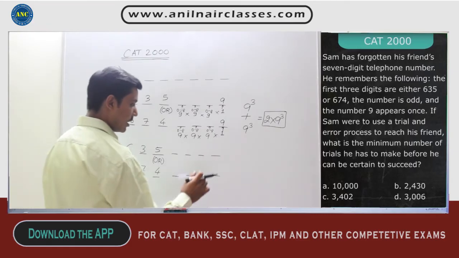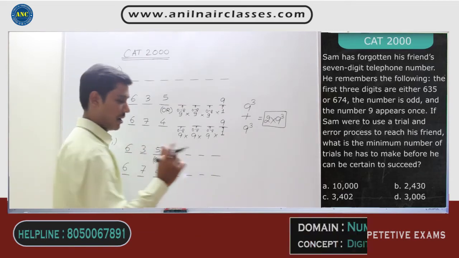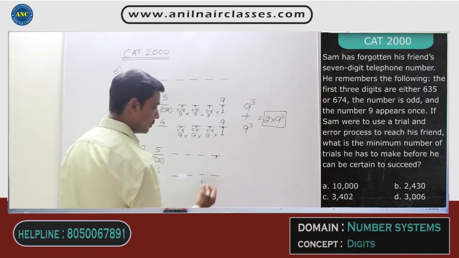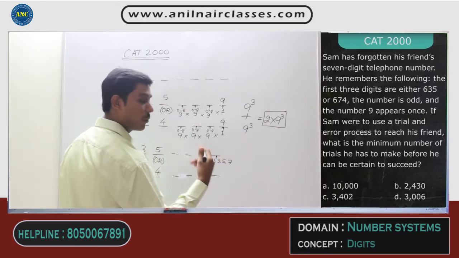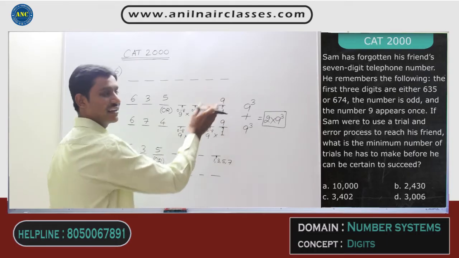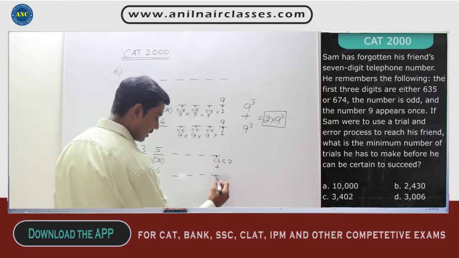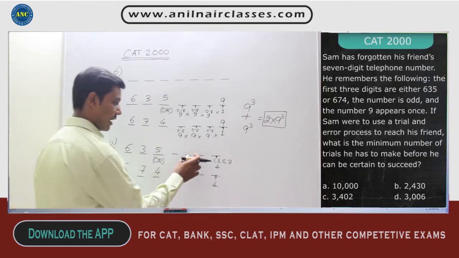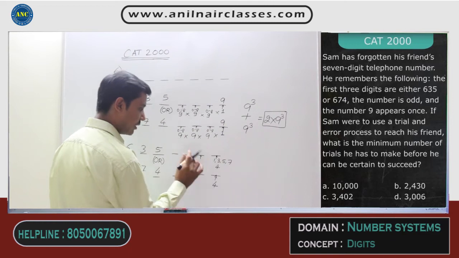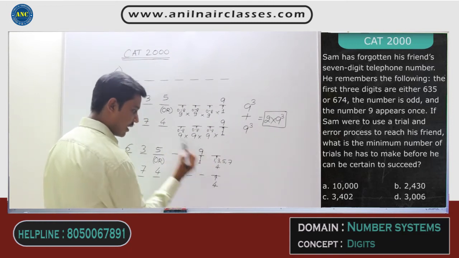Now suppose if number is not ending with 9, question also says that it should be an odd number. Odd number means this position can be any number from 1, 3, 5 or 7. I cannot put 9 because the 9 case is already discussed here. So there are only 4 ways of filling this position. Now, number 9, it can come here. Suppose if number 9 comes here, right? This is the only one way of filling.